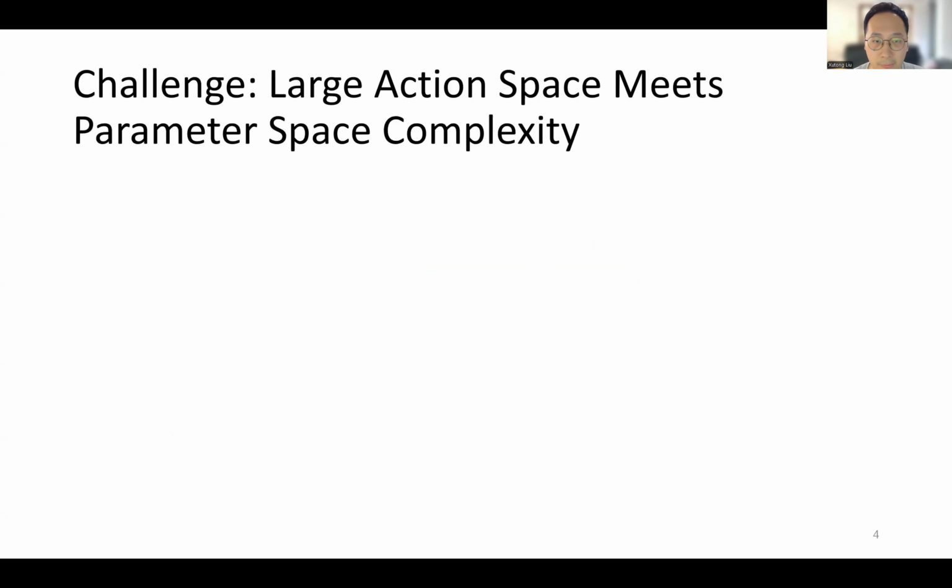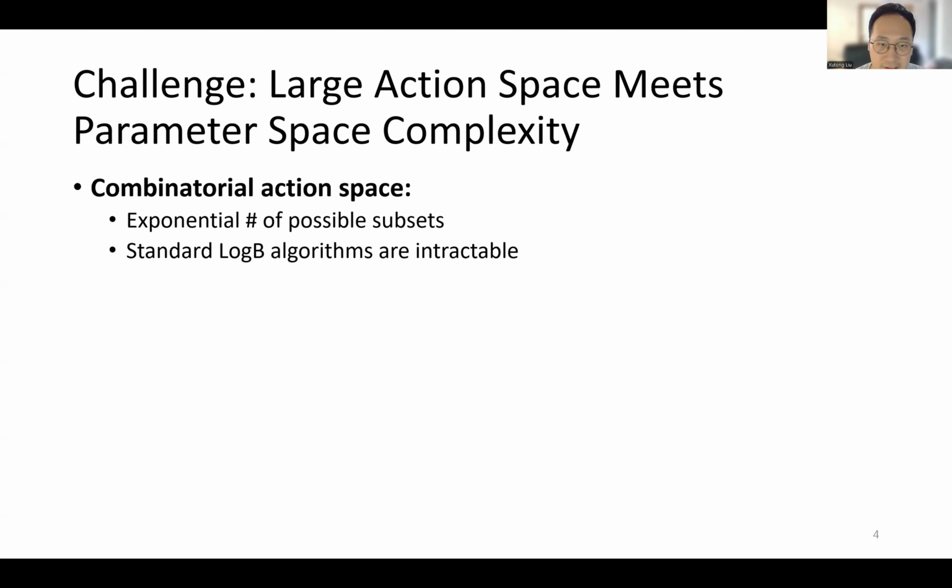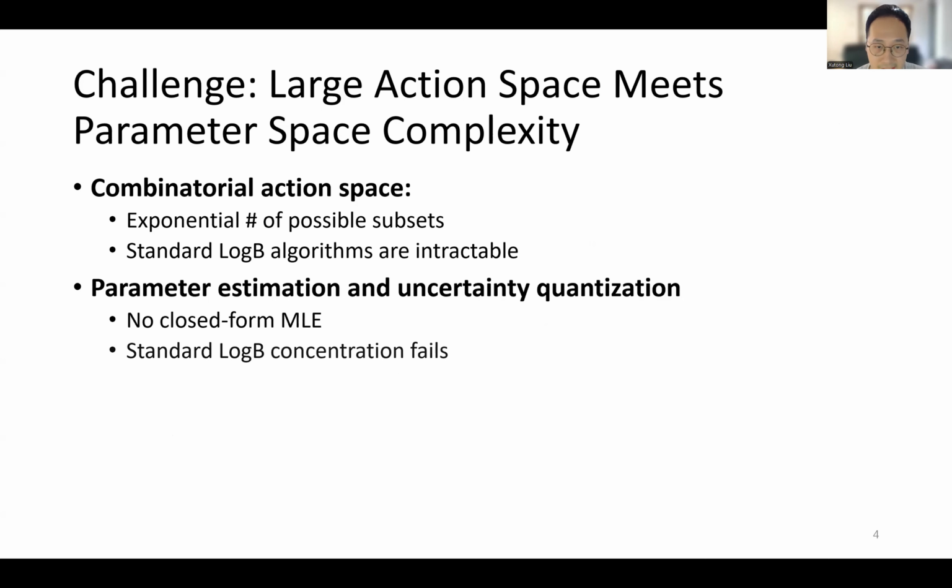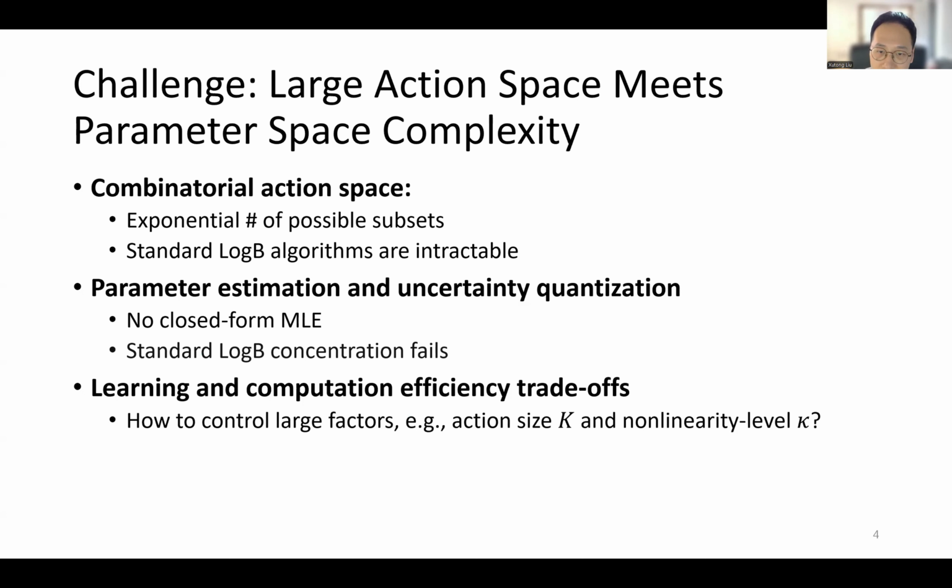T rounds. But ClogB is really hard for three key reasons. The first is that the number of possible subsets grows exponentially, so exhaustive search is intractable. The second is that, unlike linear models, logistic regression has no closed-form MLE, which makes estimation and uncertainty quantification really difficult. Finally, we need to balance the trade-off between learning and computation efficiency and control the large factors regarding action size K and the nonlinearity level kappa.